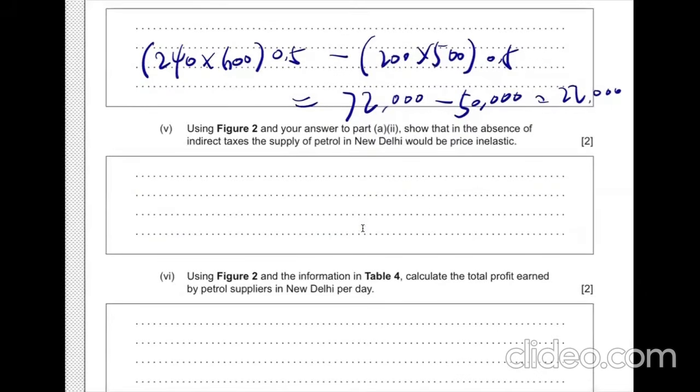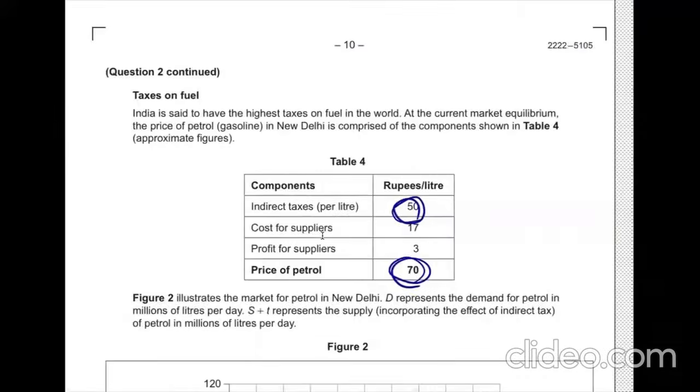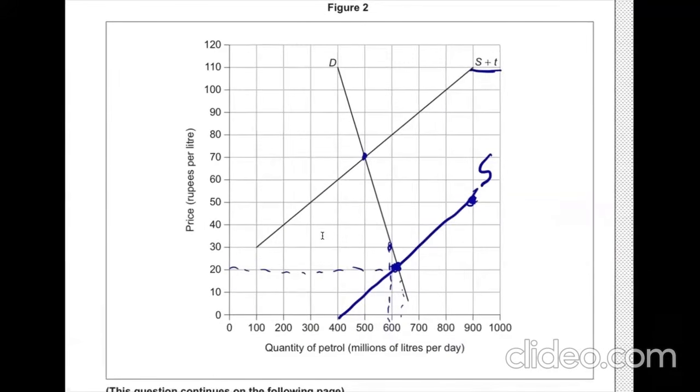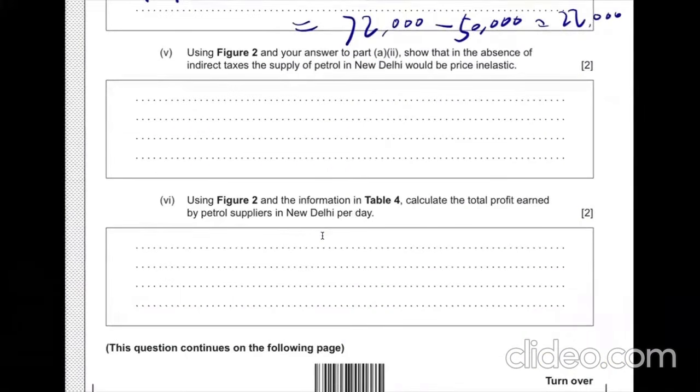Using figure 2 and your answer to part A2, show that in the absence of indirect taxes, the supply of petrol in New Delhi would be inelastic. Without the existence of tax, I'm just going to pick random numbers, quantity from 600 to 700. Yeah, so 600 to 700, 600 quantity.